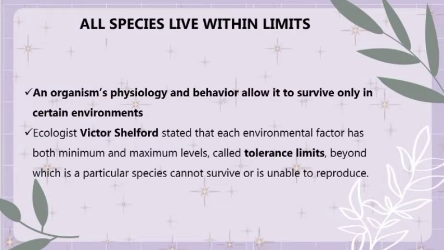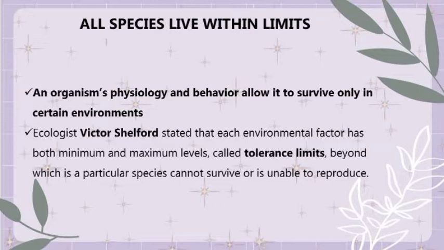All species live within limits. So an organism's physiology and behavior allow it to survive only in certain environments. So we all know that all species live within limits. For example, the temperature, moisture level, nutrient supply, water chemistry, and other environmental factors. They must be at an appropriate level for organisms to persist. Generally, we can say that there are some critical limiting factors that keep an organism from expanding everywhere.